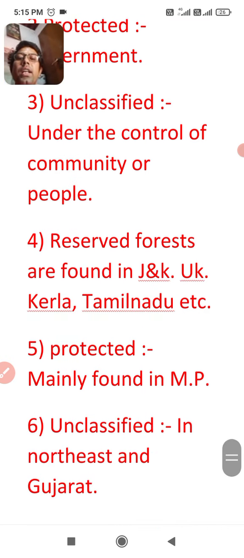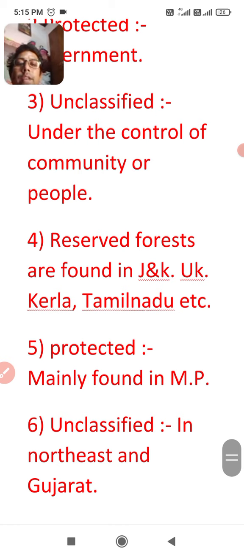First is reserved forest. Reserved forests are found in Jammu and Kashmir, Uttarakhand, Kerala and Tamil Nadu, etc. So these are mainly found in these states. And next is protected. Protected forests are mainly found in MP. I think you learned this point in the textbook also. 75% of protected forests are found mainly in Madhya Pradesh.